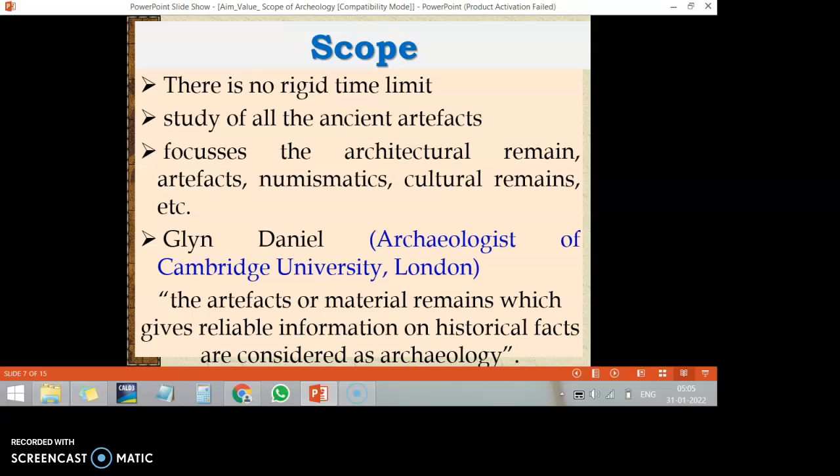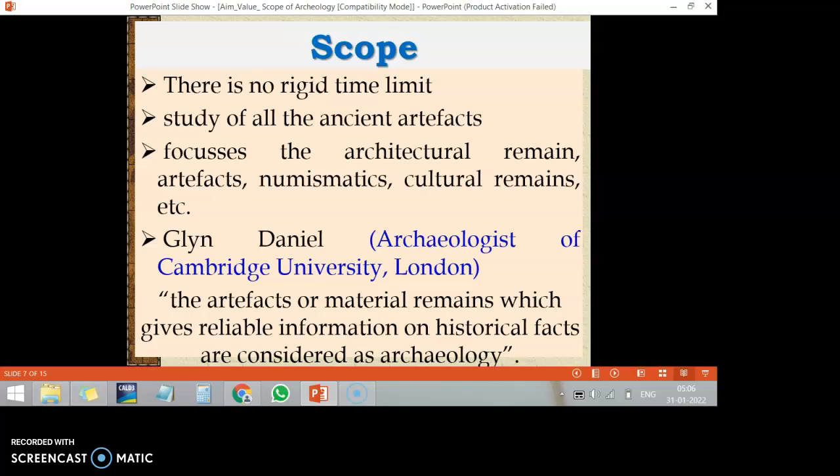It is the study of all ancient artifacts. It's applicable to all ancient artifacts. It's not limited to India. It's not applicable to a certain duration. It studies the ancient time and ancient artifacts. Archaeology focuses on architectural remains, artifacts, numismatics, cultural remains, etc. So archaeology mainly focuses on these aspects.